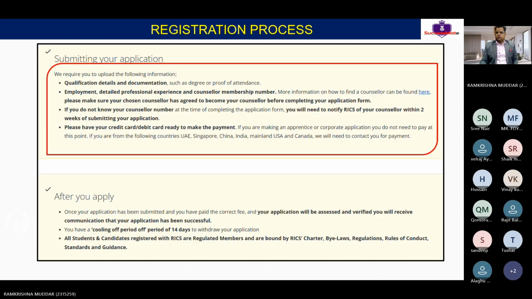Yes, Mr. Mohsin. With procurement experience, can we apply for this RICS? Exactly, yes, you can apply. Also I have one doubt: with less than 5 years we can go for Associate, isn't it? Yeah, less than 5 years from the date you received your degree certificate, from the date you graduated until now.